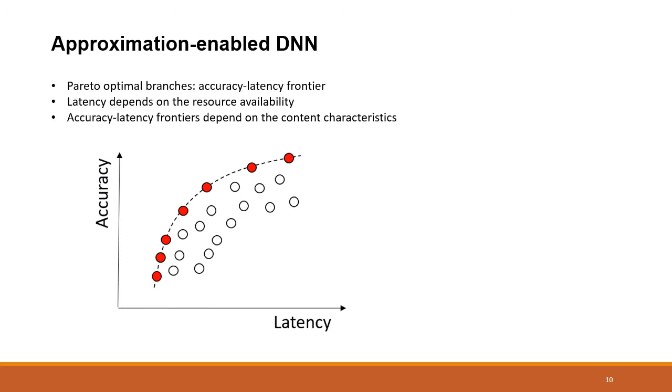Given so many execution branches, we define the Pareto frontier branches as the branches standing on the accuracy-latency frontier. Especially, we should be careful that such Pareto frontier branches are not static. This means the latency of each branch depends on the resource availability on the device and may vary differently under different resource conditions. The accuracy-latency frontier also depends on the content characteristics, as video frames of different complexity categories may have different accuracy.